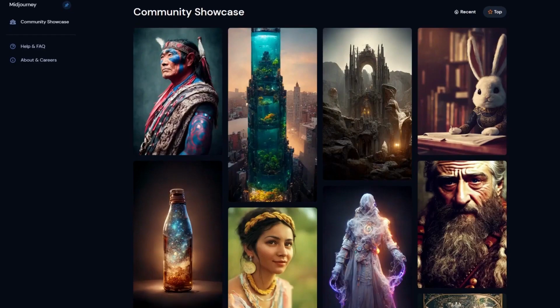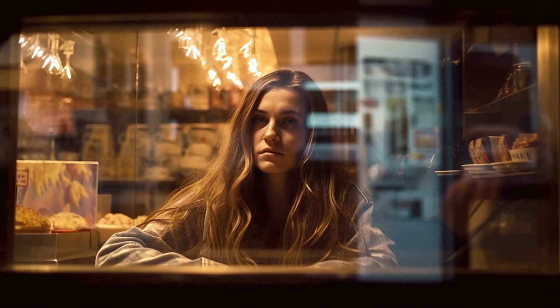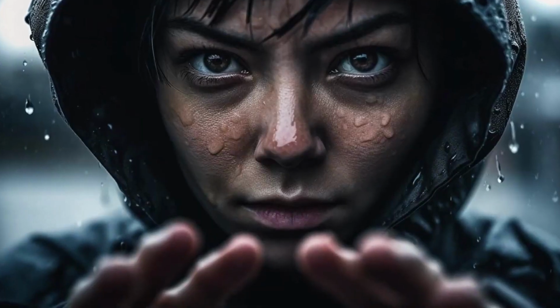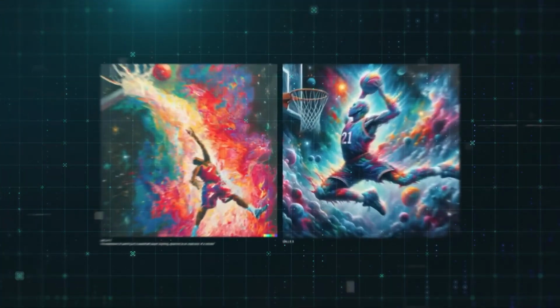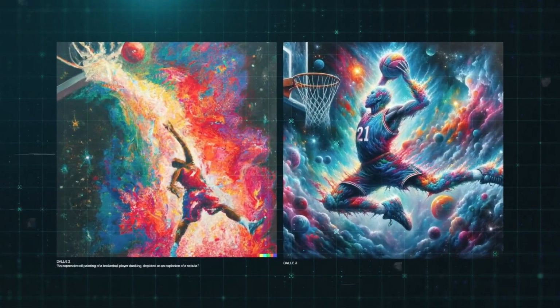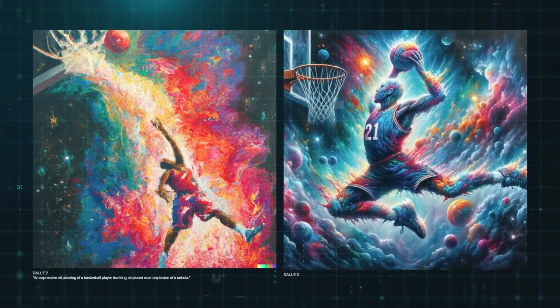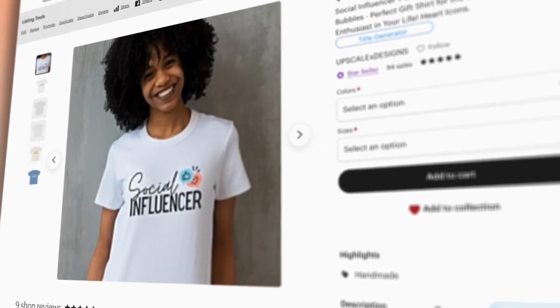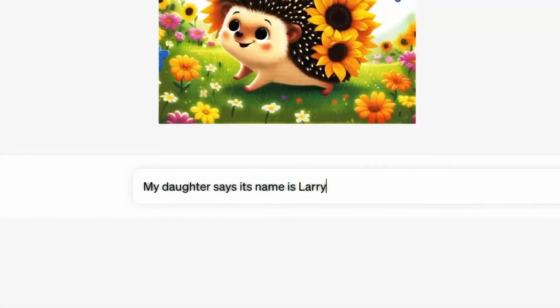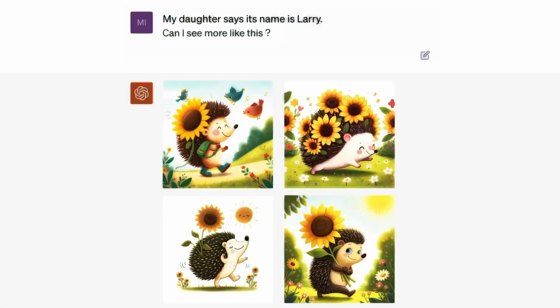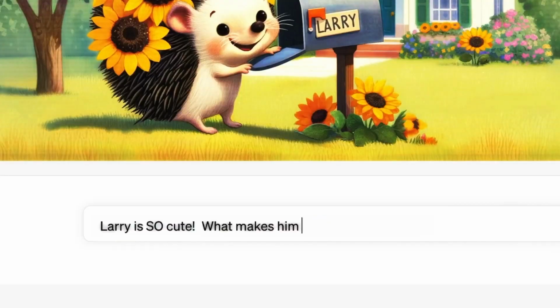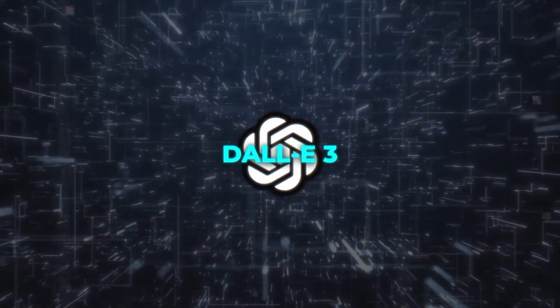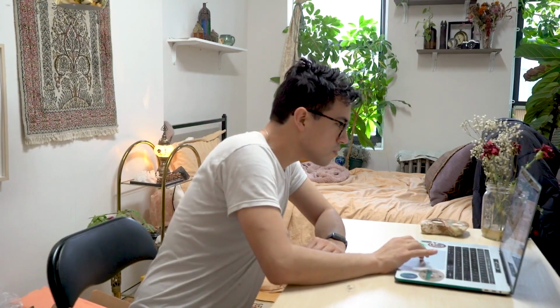Look at this. Here we have a series of artworks generated by DALL-E 3. Notice the consistency in style, texture, and even lighting. On the right, traditional methods often result in varying styles, which can be a turn-off for potential buyers. So, what does this mean for you as an Etsy seller? It means you can offer collections of artwork that feel cohesive. Imagine selling not just individual pieces, but entire sets that tell a story or evoke a specific emotion, all thanks to the consistency provided by DALL-E 3. That's not just art, that's smart business.